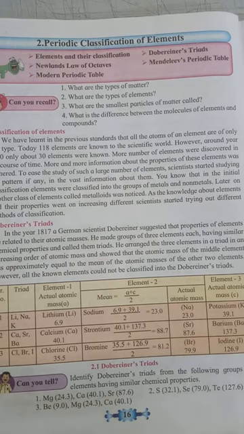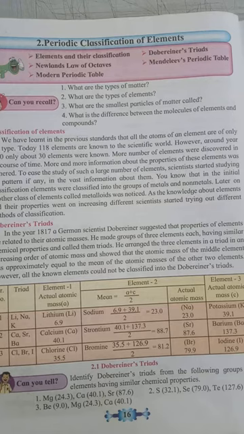Protons and neutrons are present in the nucleus of the atom, and electrons revolve around the nucleus. In previous standard you have studied some properties of atoms also, such as atomic mass number and atomic number.